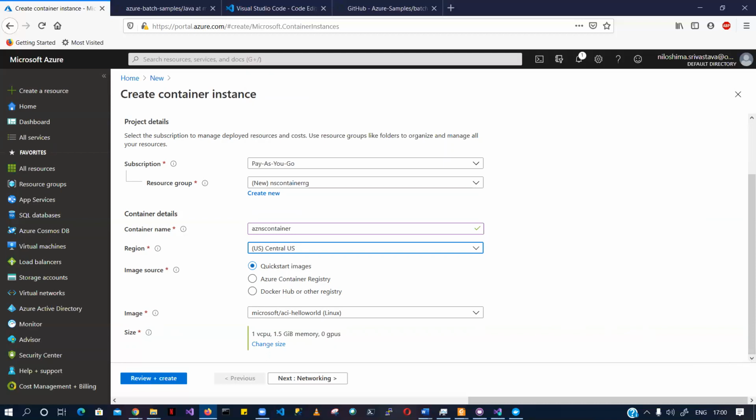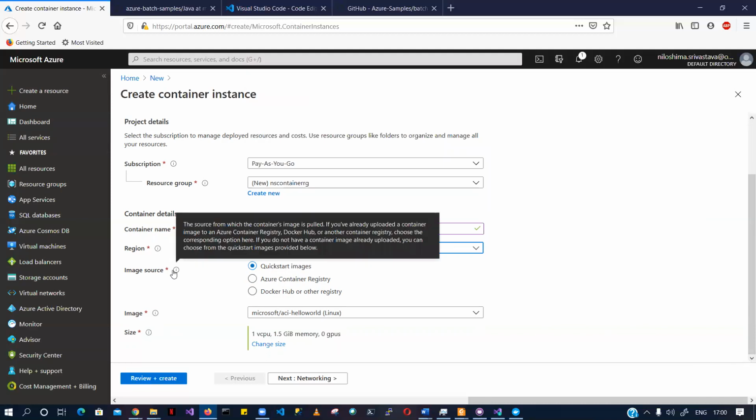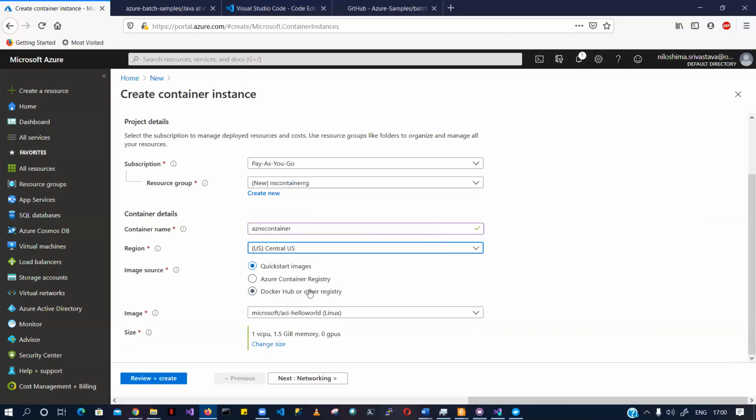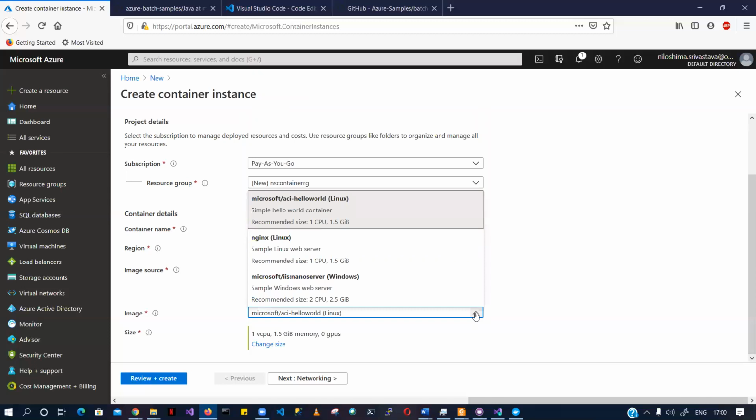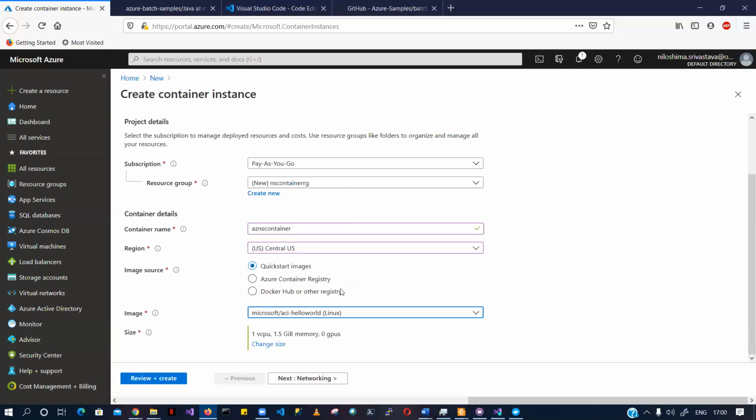Then you can see whatever type of image you want to load, whatever the image source you would want to deploy in that particular container. I can just go ahead and select an image from here. I can do nginx. I can create a nano server, or I can do a simple hello world container. Let's do this.